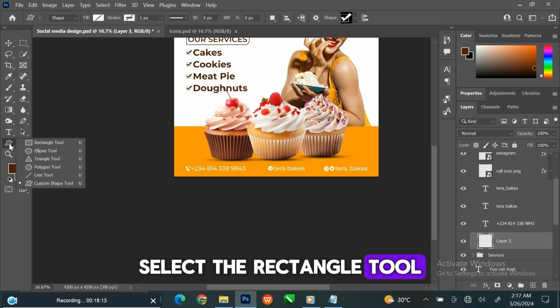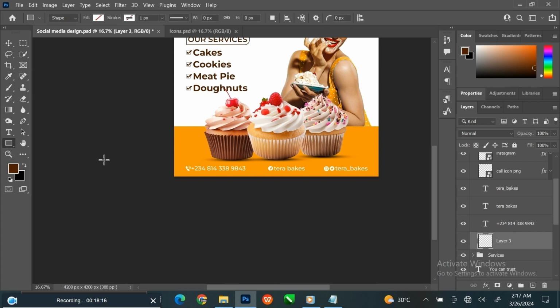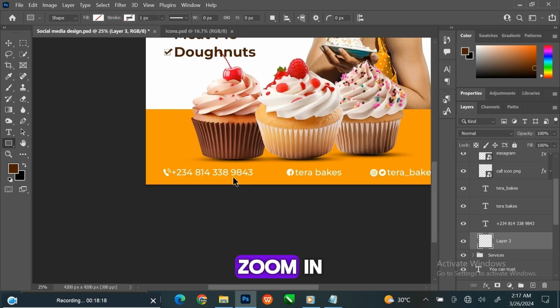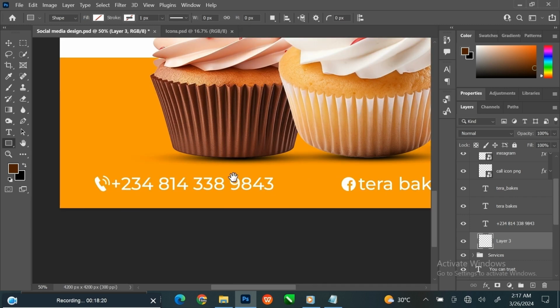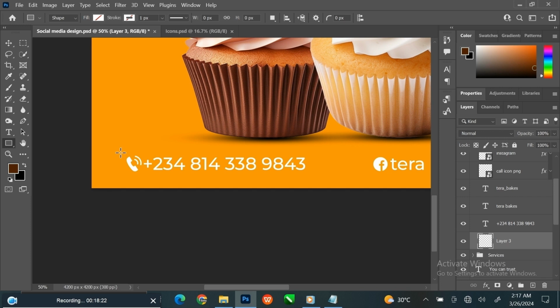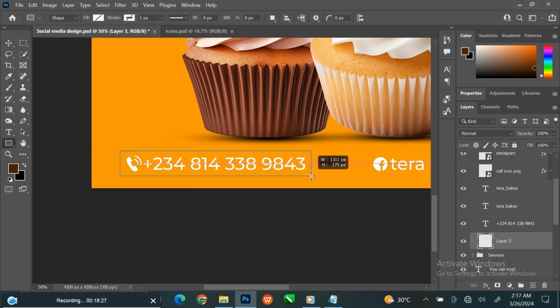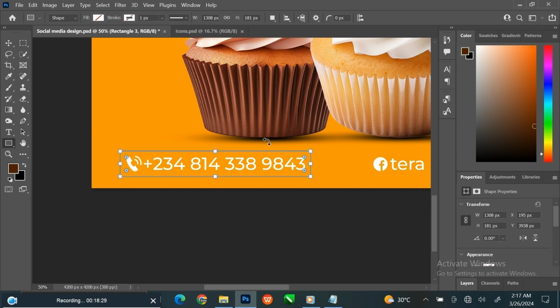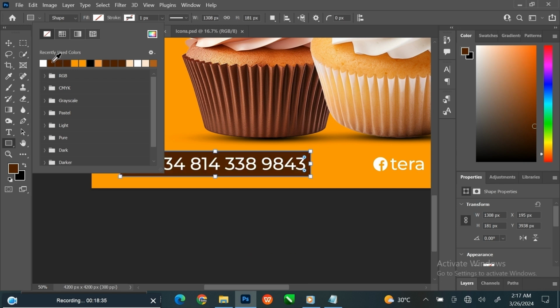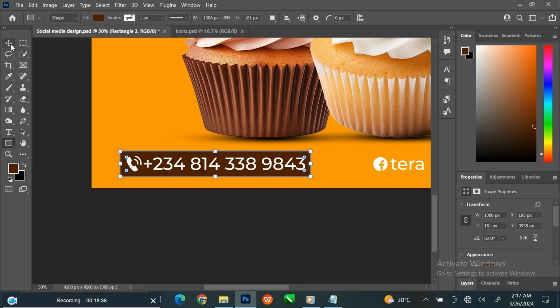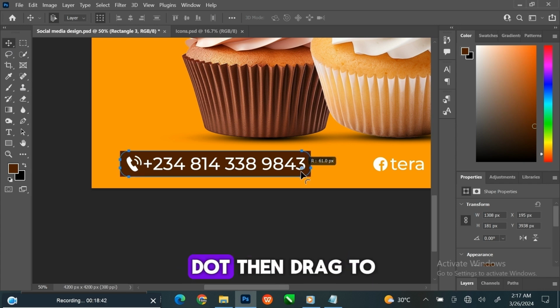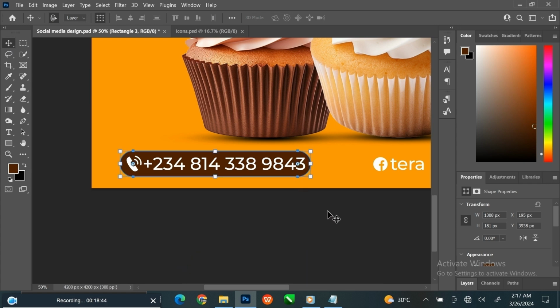Select the Rectangle tool. Zoom in. Click, hold, and drag to draw a rectangle shape. Go to Fill at the Option menu to fill it with color. Select the Move tool. Click and hold the dot, then drag to curve the shape.